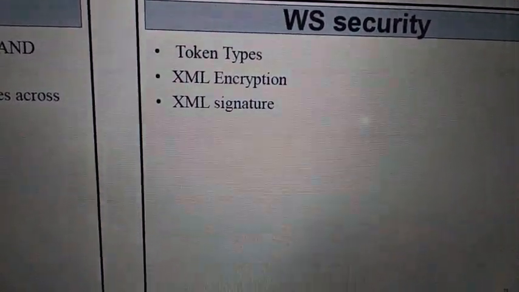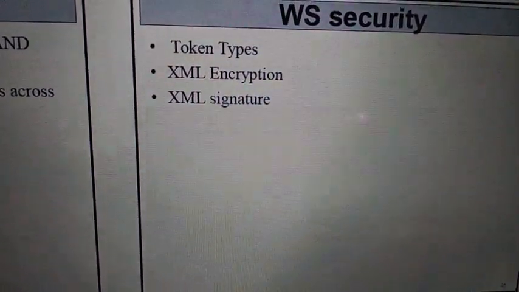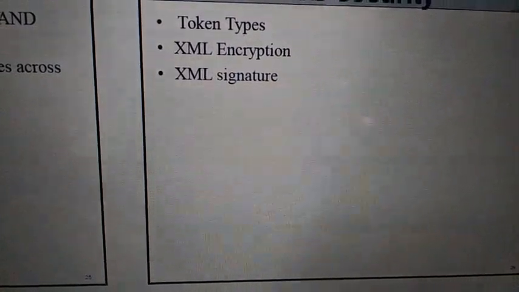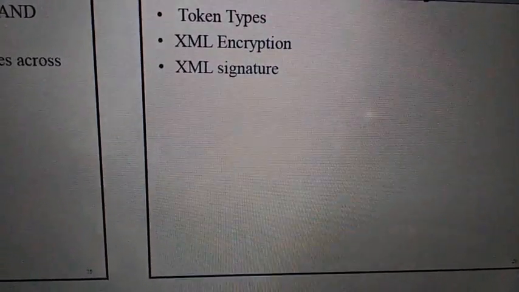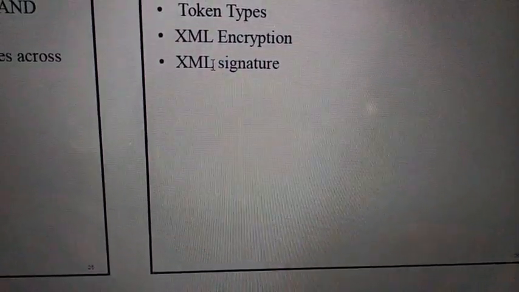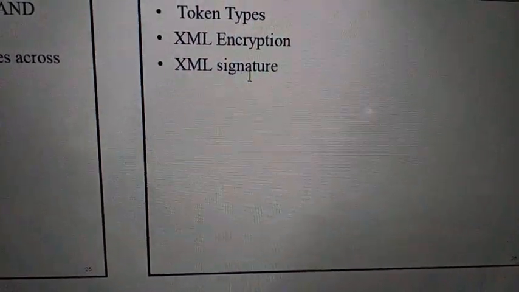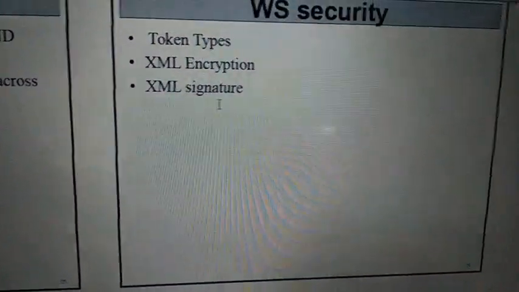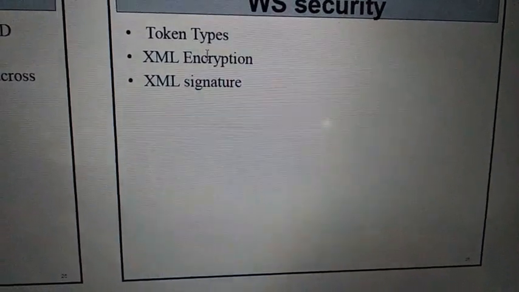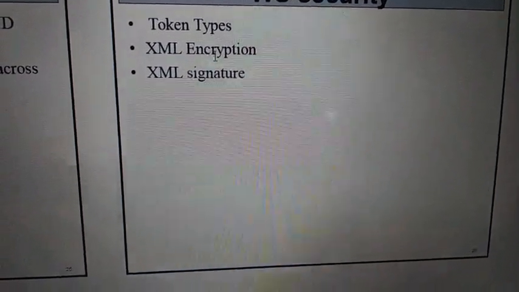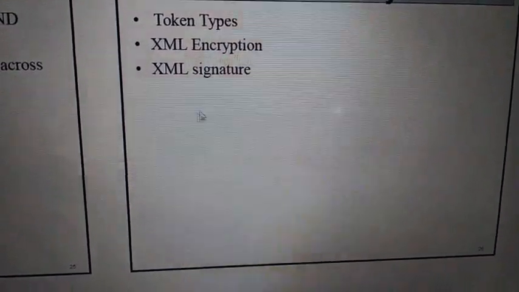So we will go for WS security, which is one important question you are going to get, which has three parts. One is called token types, another one is XML encryption and XML signature. Yesterday we studied what XML is, right? So the same thing is continued here, with the encryption part we studied and the signature we studied.